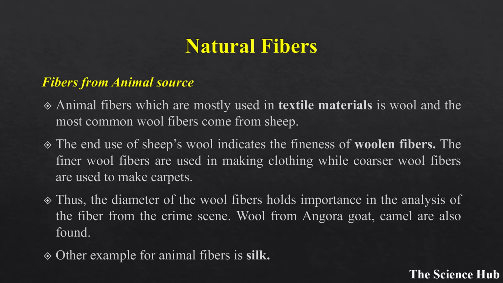The finer wool fibers are used in making clothing, while coarser wool fibers are used to make carpets. Thus, the diameter of wool fibers holds importance in the analysis of fiber from the crime scene. Wool from Angora goat and camel is also found. Another example of animal fibers is silk.